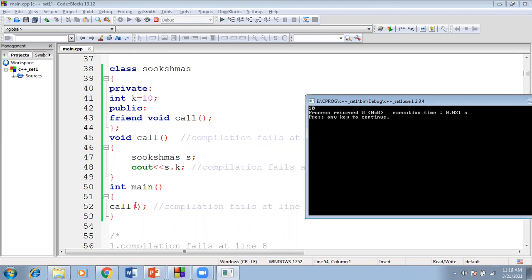Inside the main, I'm not creating any object. We can directly call the function name. Inside the function you have to create an object. Why do we need to create an object? With the help of an object only, we can access the private variable. So we are accessing the private variable outside the class with the help of the friend function. This is the concept.